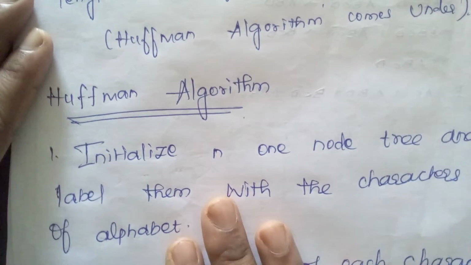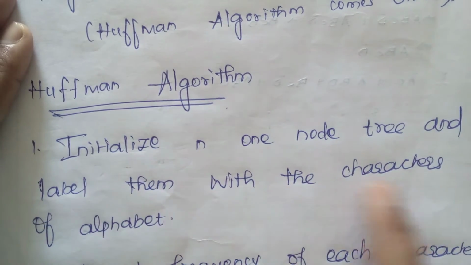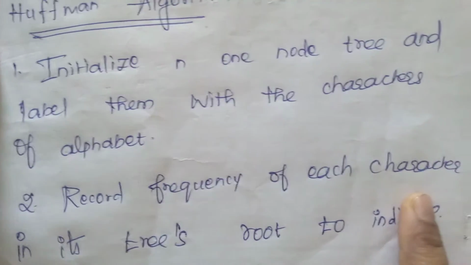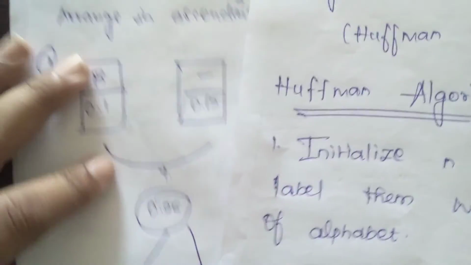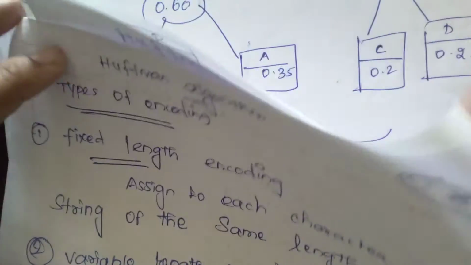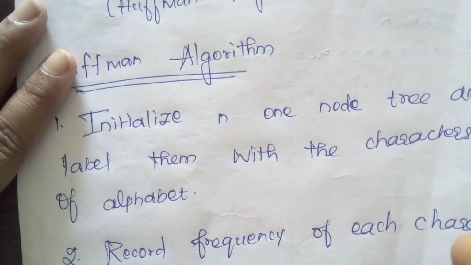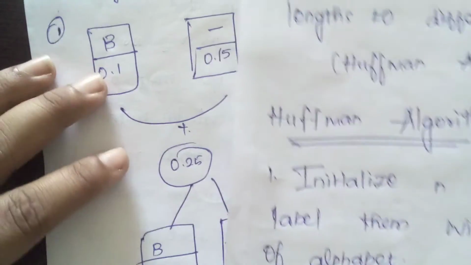Okay, let's see the algorithm. Initialize n one-node trees and label them with the characters of the alphabet, and record the frequency of each character in its tree's root to indicate the tree's weight. It's nothing but the steps for the procedure. What are the procedures we have to follow here? You can write this in your own words also. Directly we will shift to the problem. That's a very, very easy part only.